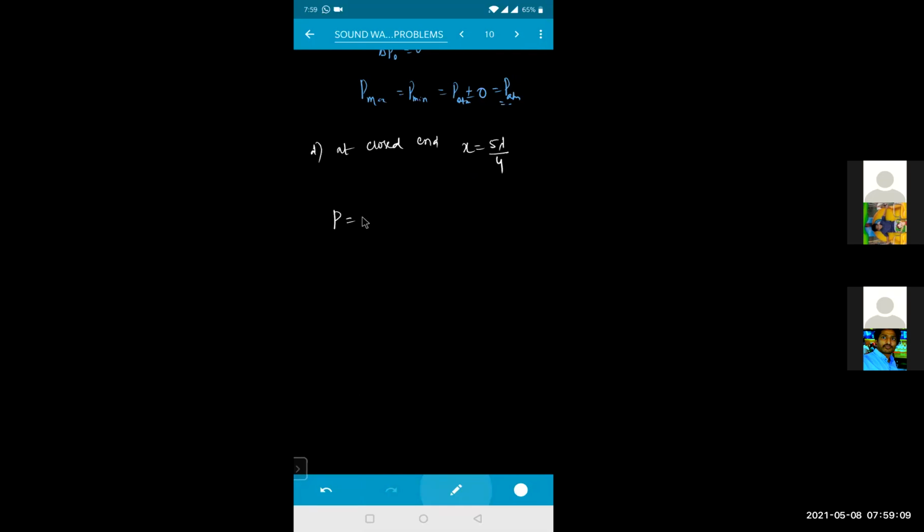So p will become how much for me? Delta p naught into sine of your 2 pi by lambda into x. X value is 5 lambda divided by 4. And this will be coming for me delta p naught into your sine 5 pi divided by 2. అంటే ఇది ఎంత అవుతుందన్న?